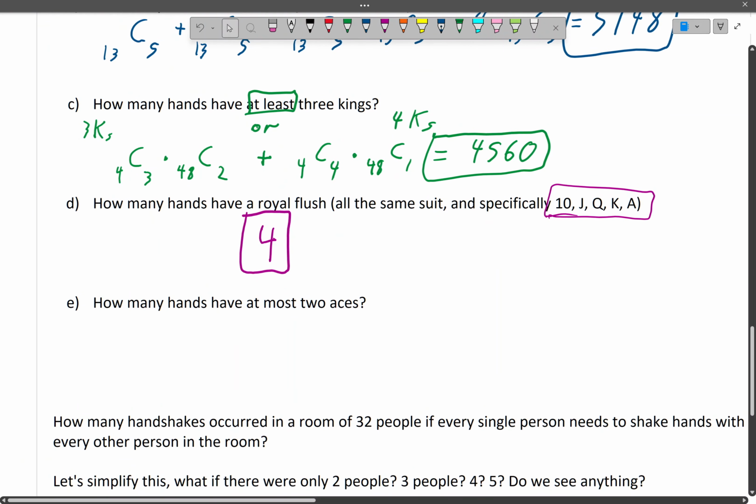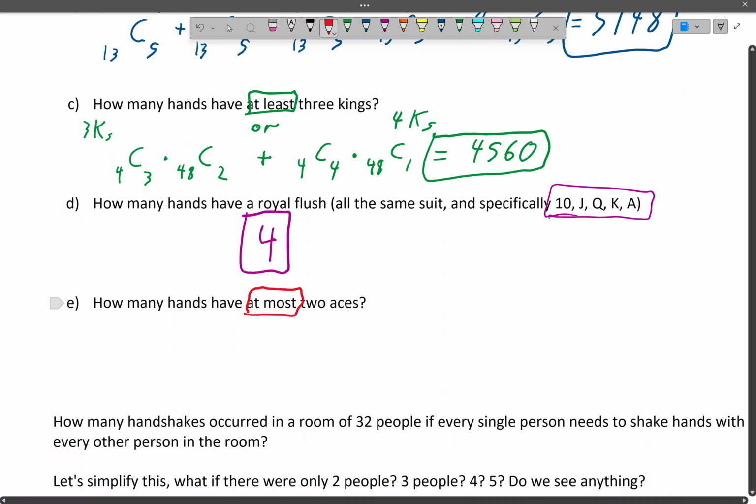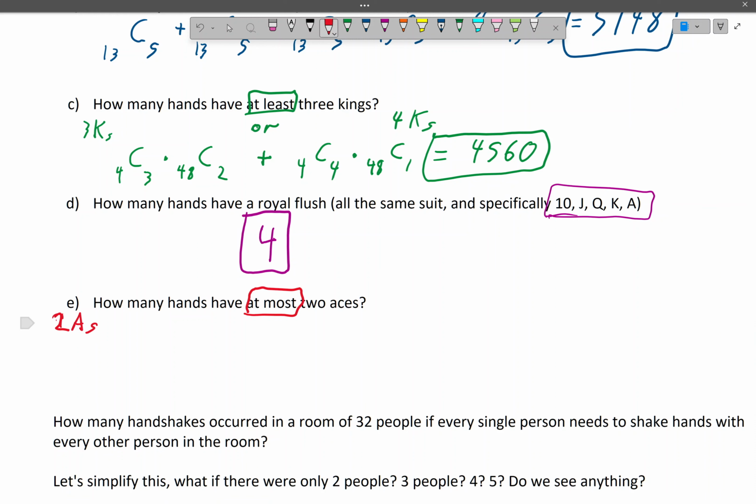Okay, let's read this next one. One more. It says, how many hands have at most 2 aces? So now we have to think about this, and we have to say at most. So how many aces could we have? We could have 2 aces, which means we would write 4 choose 2 times 48 choose 3, or, which means adding, 1 ace, which means it's 4 choose 1 times 48 choose 4.